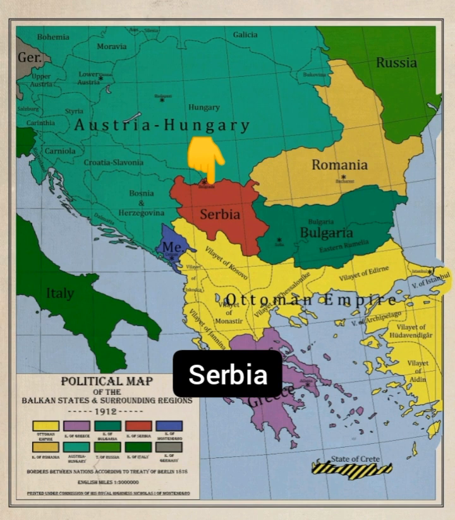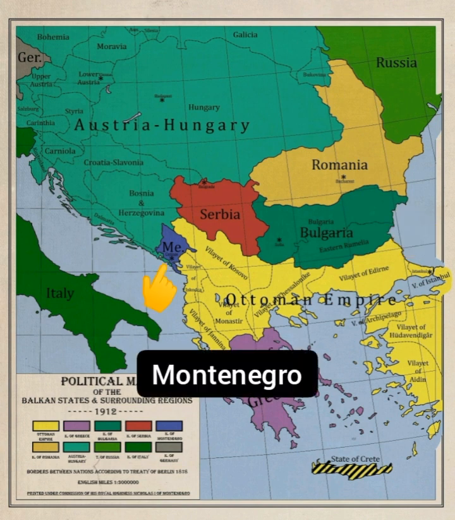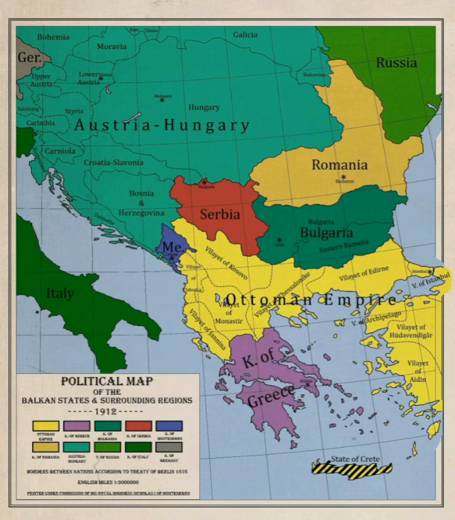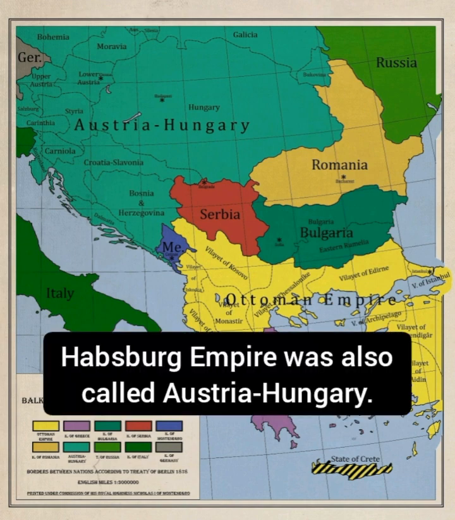Serbia, Romania, Bulgaria, Montenegro, Greece. The rest of the Balkans belong to the Habsburg Empire and the Ottoman Empire. The Habsburg Empire was also called Austria-Hungary.